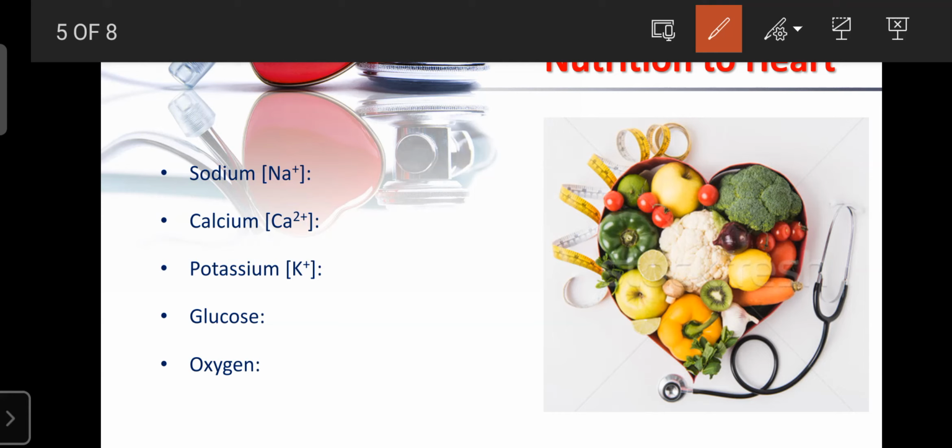The main nutrients required for the heart are sodium, calcium, potassium, glucose, and oxygen. If you continuously supply sodium, calcium, potassium, glucose, and oxygen in the form of normal saline, the heart can survive more than 4 hours outside the body. And inside the body also, if your blood is rich in sodium, calcium, potassium, glucose, and oxygen, then even without food our heart can pump and survive.